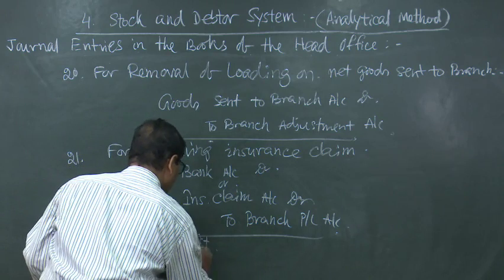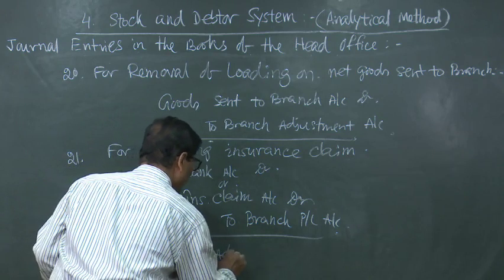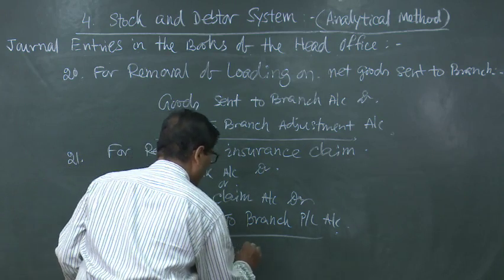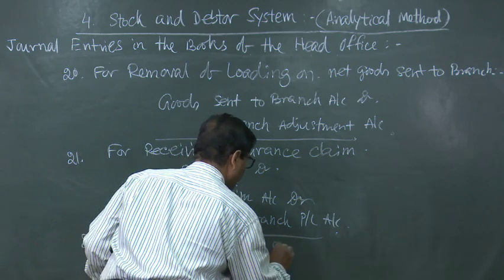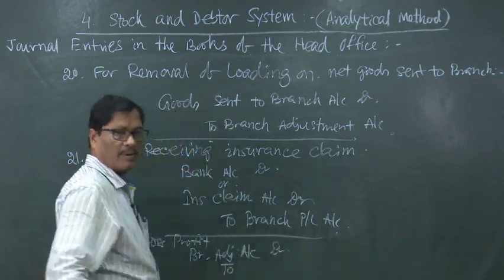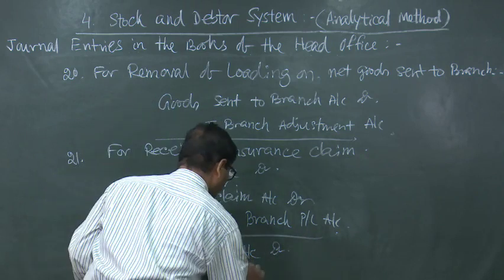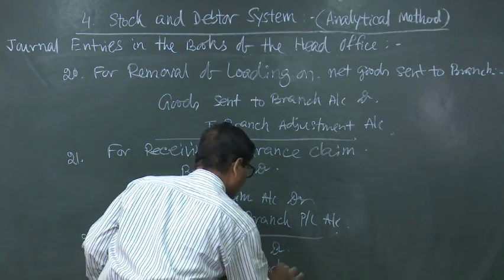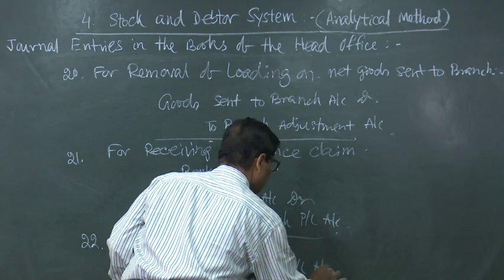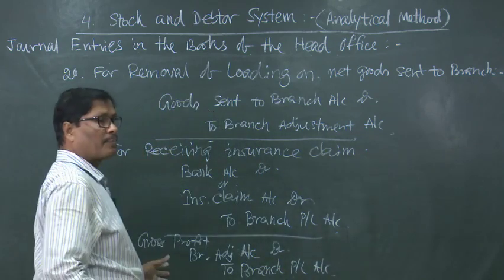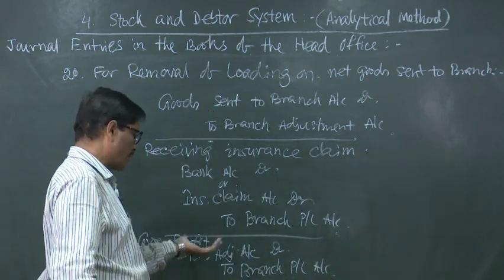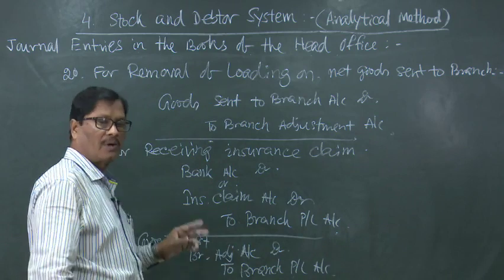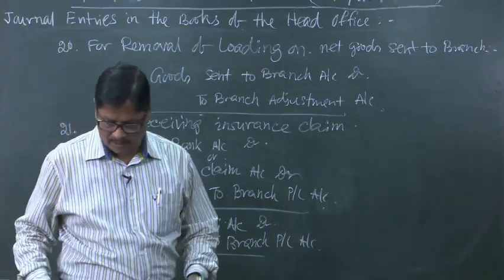This will be branch adjustment account debited to branch PL account. In case of gross loss, this entry will be reversed, that means branch PL account debited to branch adjustment account.